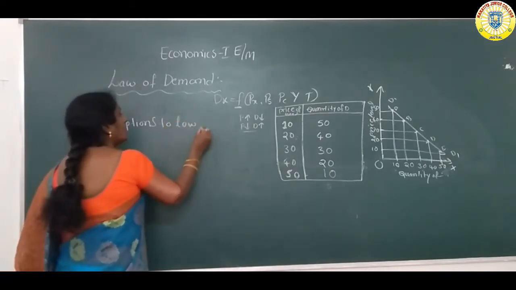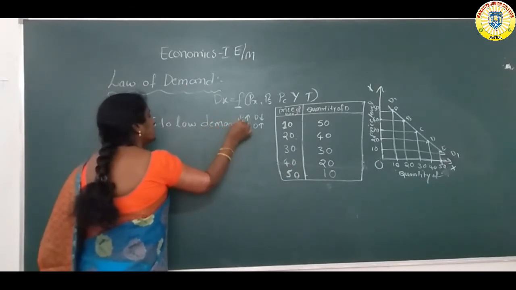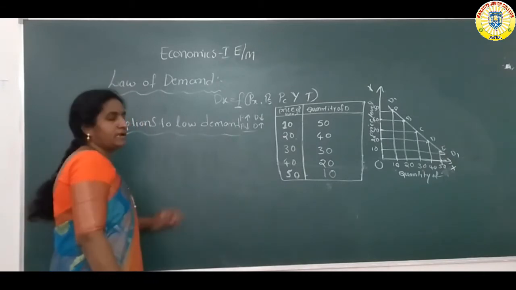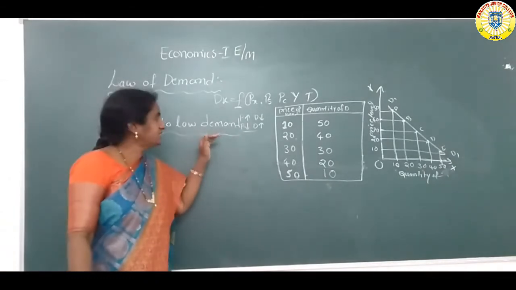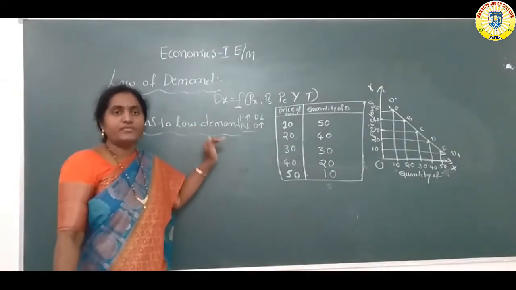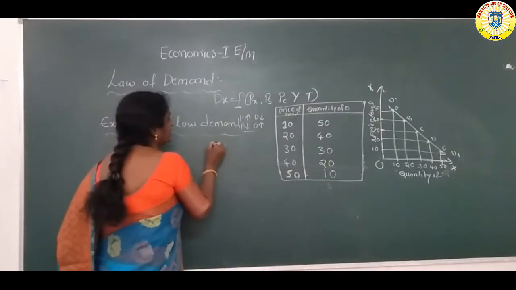Exceptions to law of demand means these situations are not applied to demand law. So let me discuss what are the main exceptions to law of demand. First one is the Giffen paradox or Giffen goods.